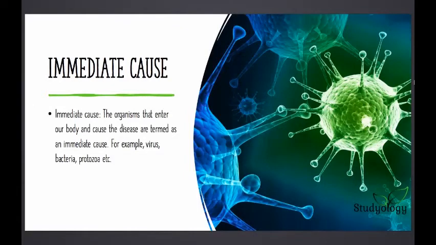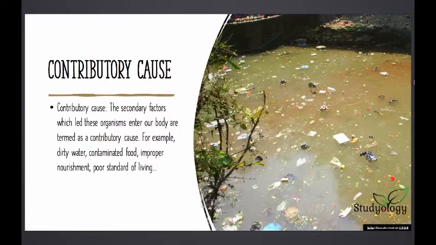Now, let's see what are the causes of these diseases. First is the immediate cause. The immediate cause is when the organisms that enter our body cause a disease. For example, virus, bacteria, protozoa. So the immediate cause of getting diseases is when these pathogens enter our body, like viruses, bacteria, or protozoa. If you see, this chapter is very relatable in the current situation because we are in COVID-19, and COVID-19 is a virus. So you can say that we get a disease when there are pathogens in our body. This is the immediate cause.